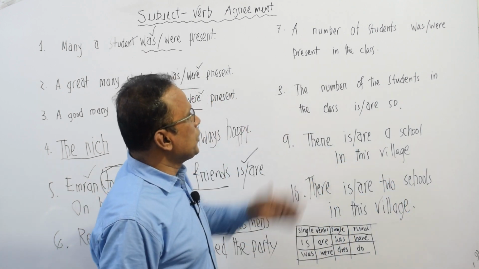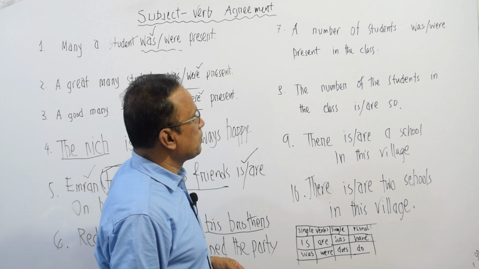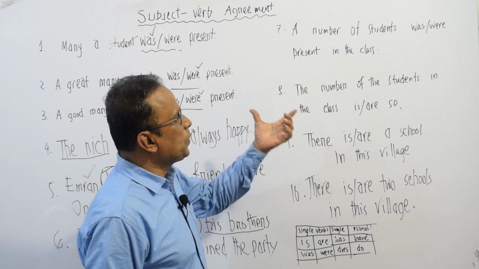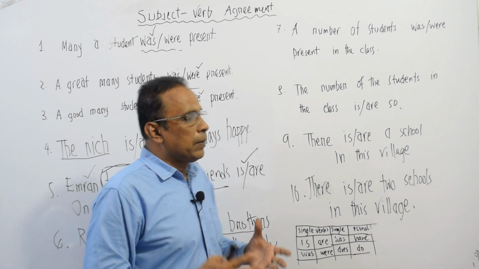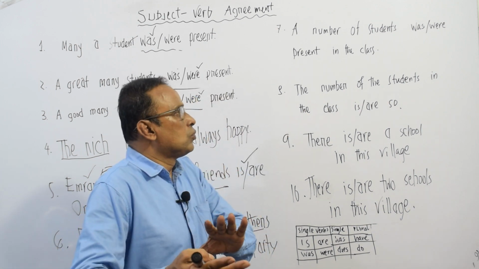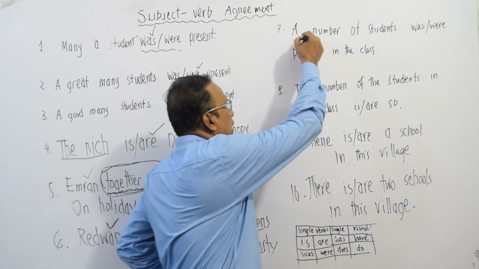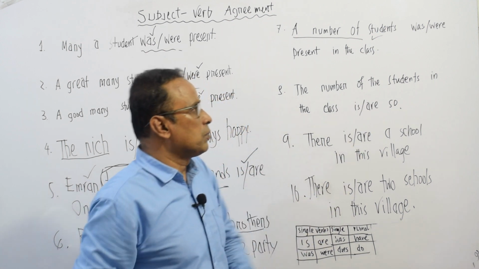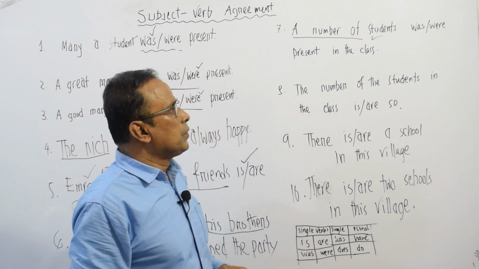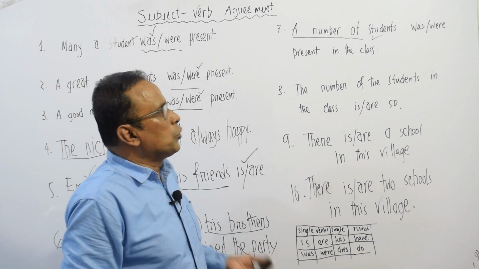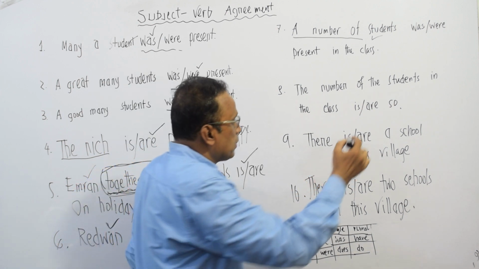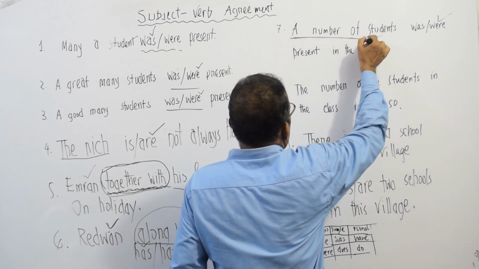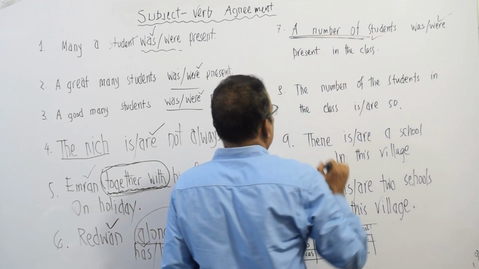So, let's look at sentence number 7. A number of students were present in the class. So, we have to remember that after this phrase, a number of, we always use a plural noun and the subject becomes plural. So we have to take a plural verb. So a number of is always plural.